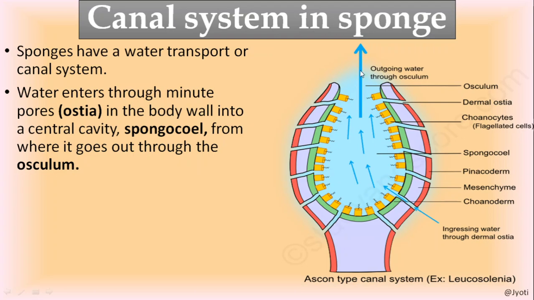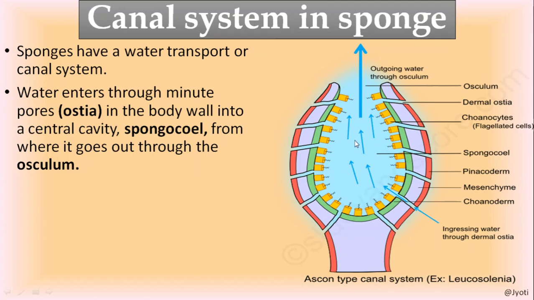So a single large opening is present at the anterior end, and a number of small minute openings throughout the body called ostia are present. And besides that, a large cavity is present at the center, that is called spongiocele.